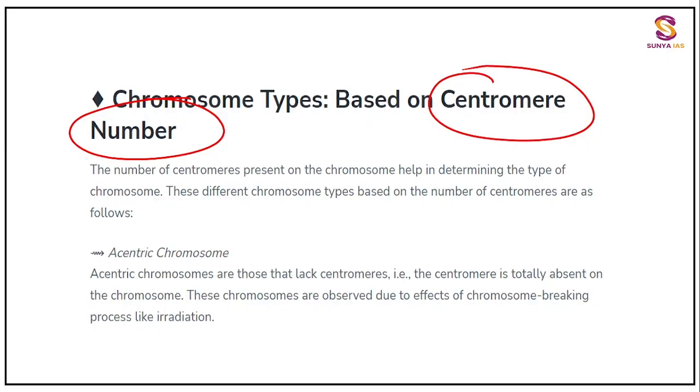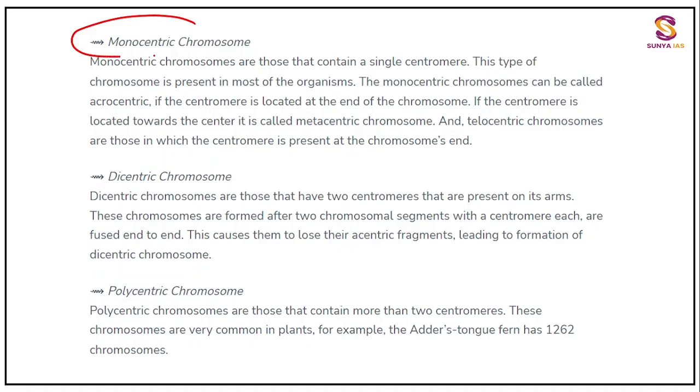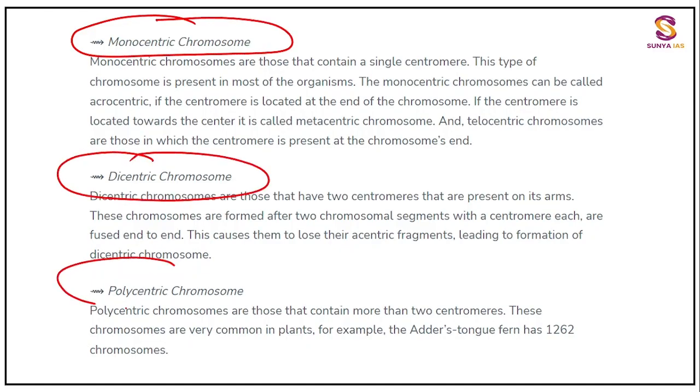Now over here, based on the number of centromeres, if there is no centromere present, then we call it acentric. If there is one centromere present, we call it monocentric. Double, dicentric. Triple, more than two, polycentric chromosome. If more than two centromeres are present, then polycentric, right?